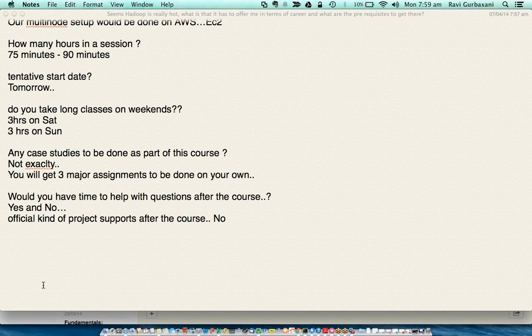Because we travel a lot, so sometimes it becomes difficult to give that SLA kind of a thing, that okay, I can help. So let's put it this way: if there is an email seeking some help, I can respond. But some kind of official support where, okay, I'm getting into a project, can you help me with the first few weeks and all? That is not possible really. Unfortunately, the bandwidth is not there at all.